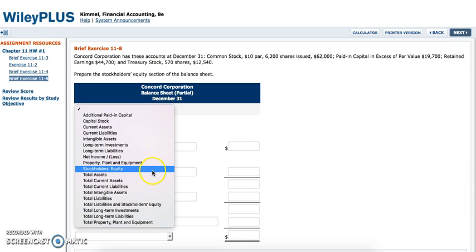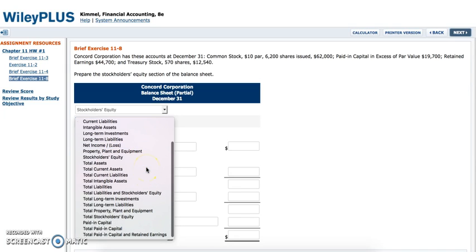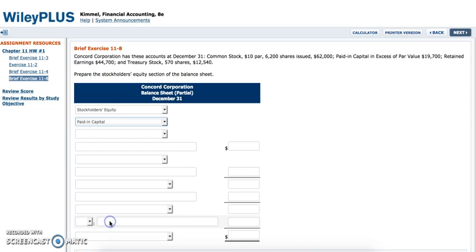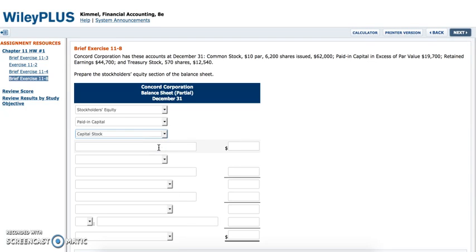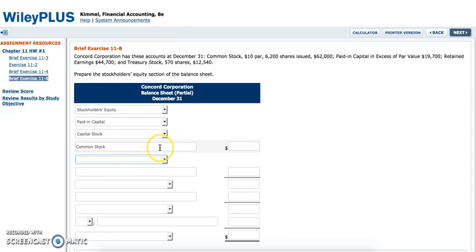In order to fill out this balance sheet for stockholders' equity, we know that the first one is stockholders' equity. Then there's paid-in capital, and that one's right here, and I do apologize, I always take forever trying to look for these accounts. And then the next one is capital stock. Then we have the following accounts listed right here. So the first one would be common stock, which is totaling $62,000. So that'd be the 6,200 multiplied by 10.